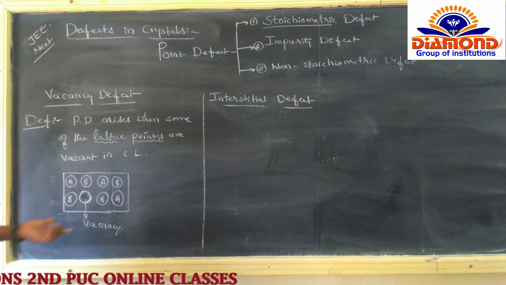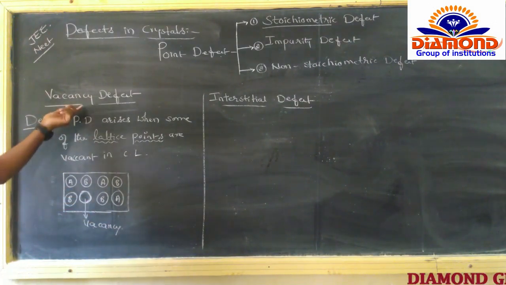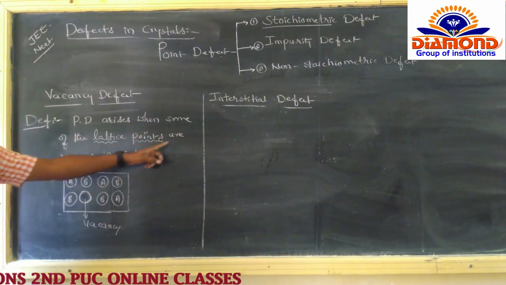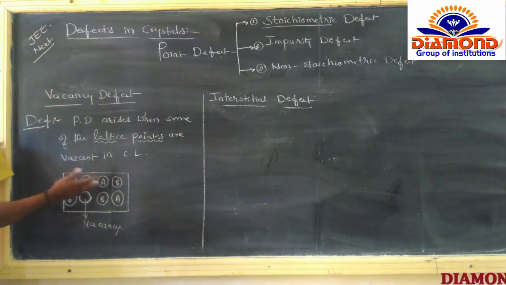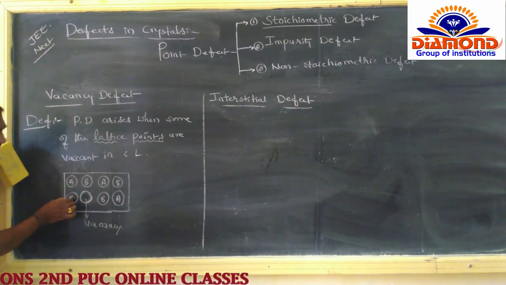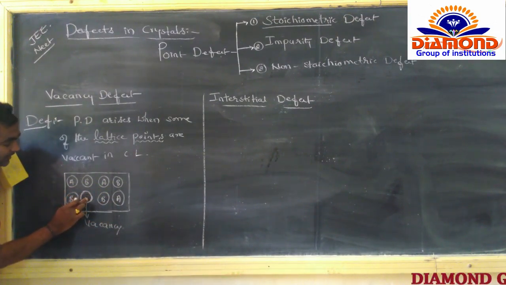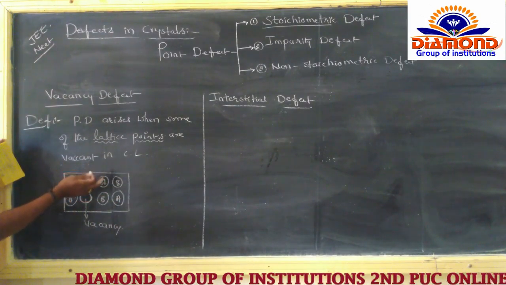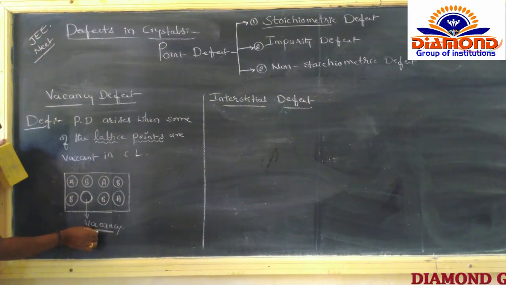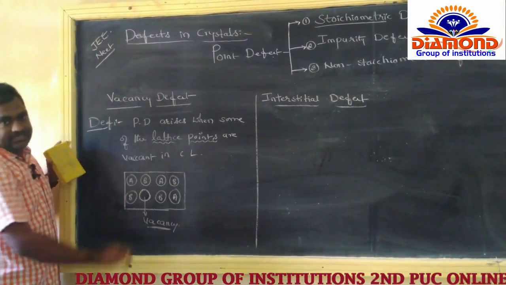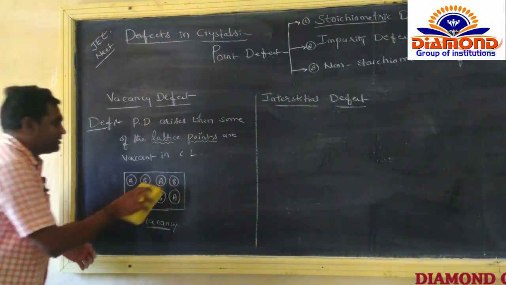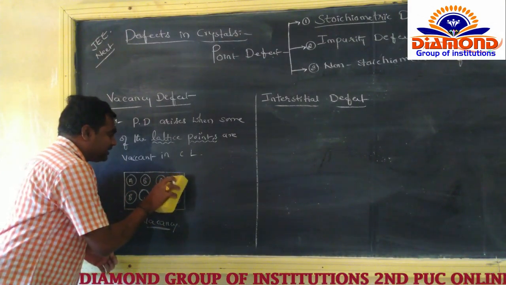ऐसा type of defect आ गया समझो, that is called the vacancy defect. So here the point defect arises when some of the lattice points are vacant. So here actually हम लेने का पहले A B, लेकिन इसमें क्या हो गए? One atom is missing from the crystal lattice. Then we can get the vacancy. So here suppose another atom also goes missing. Suppose B atom is there, this also goes missing.